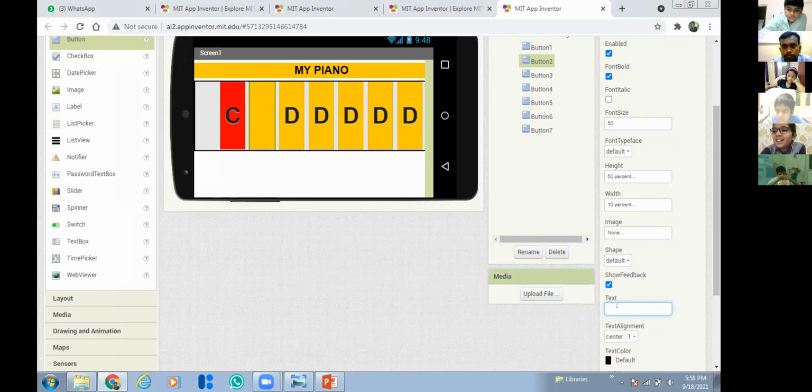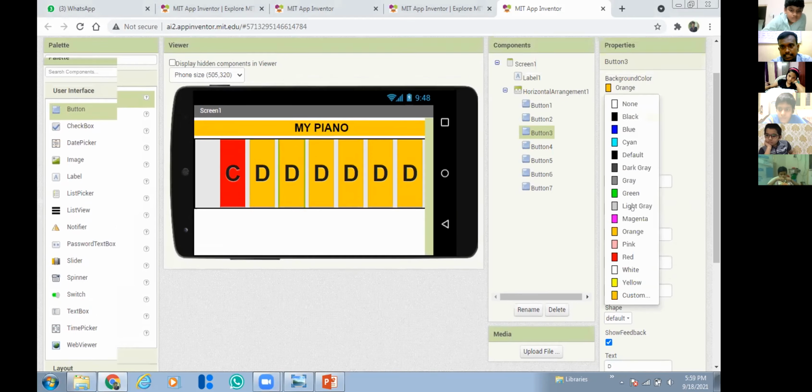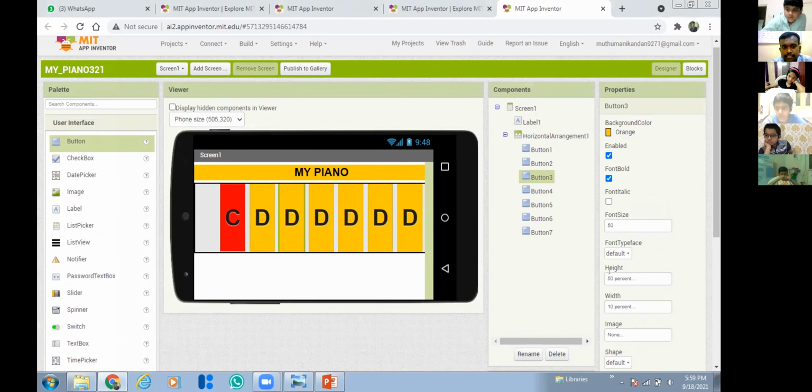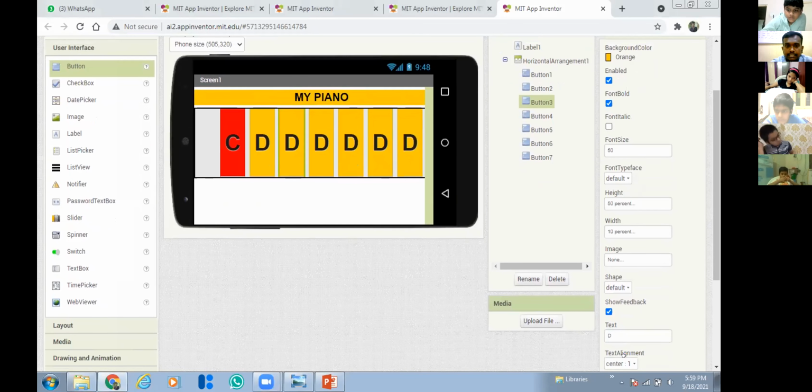Sir, how did you keep that many buttons at once? I just clicked it and dragged it. Sir, can you repeat? You have to copy paste it. Oh, okay. But don't do that, you don't get practice then.